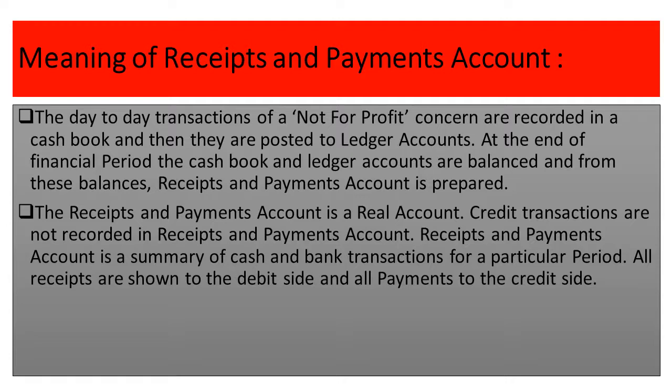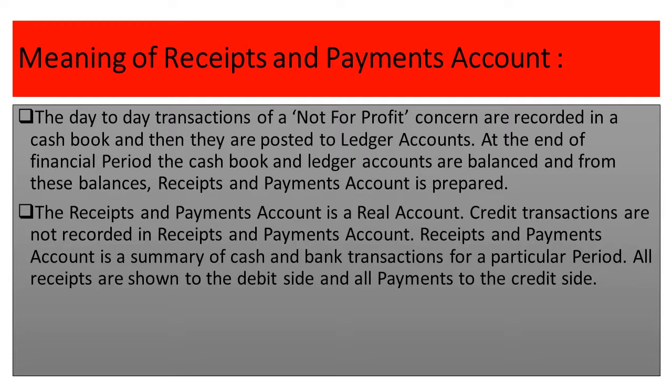Then from the journal we post all the balances to the ledger accounts, and finally we close the ledger accounts, and everything goes to the receipt and payment account. In that way, the receipt and payment account is prepared from the balances of the various ledger accounts and the cash.